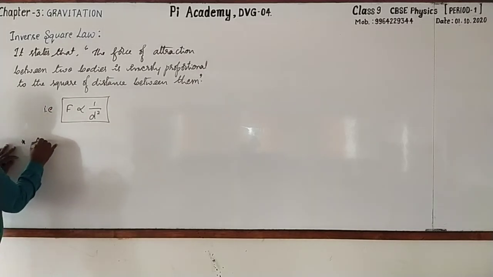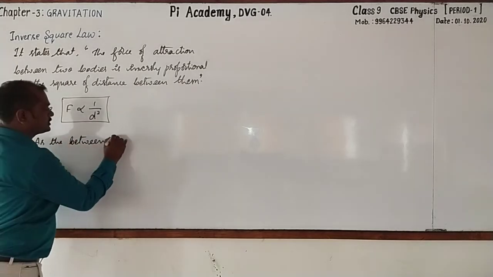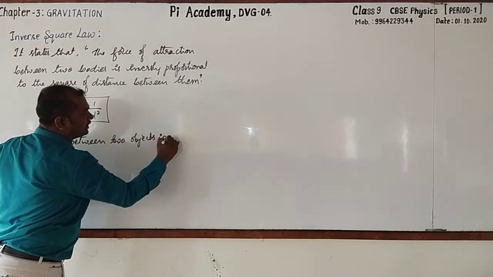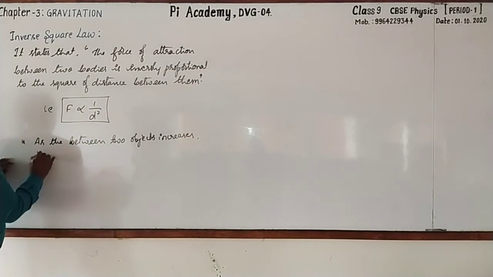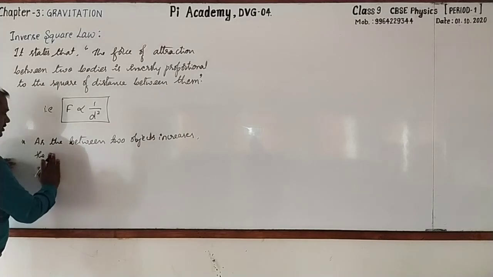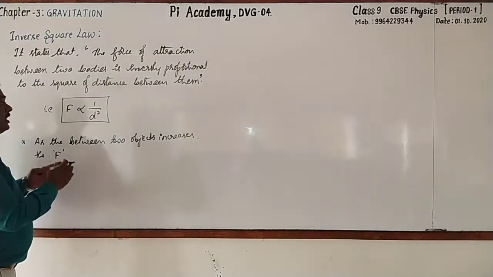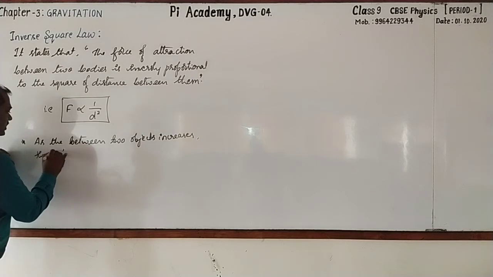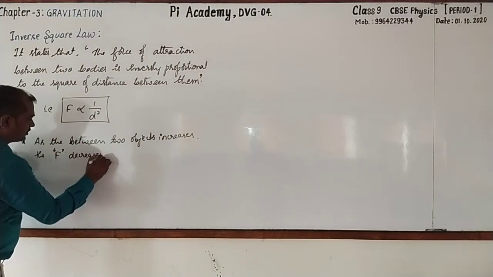So we know that as the distance between two objects increases, please go on writing with me, distance between two objects increases, then the gravitational force, what happens, whether it decreases or increases? As the distance is increased, gravitational force decreases. That's why it is inversely proportional. F decreases.